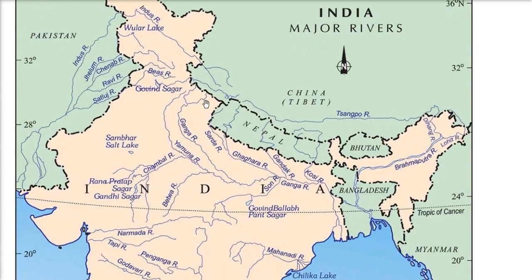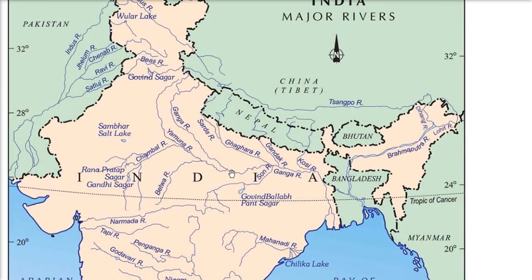Now we have the second river, which is Ganga. Here we have Bhagirathi, here we have Alaknanda. They meet in Devprayag in Uttarakhand, and this Ganga now meets Yamuna at Allahabad, that is Prayagraj, and these are all additions to this Ganga river, that is, they are tributaries. Ghagra, Gandak, Kosi, all they meet and combine, and then finally the Hooghly route is this one, and the main course goes inside Bangladesh.